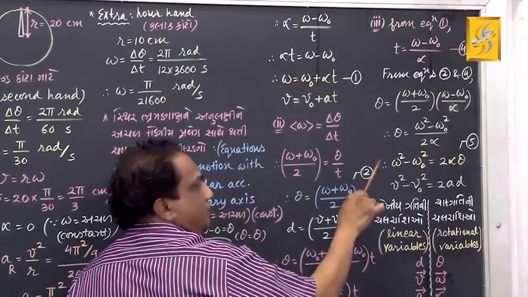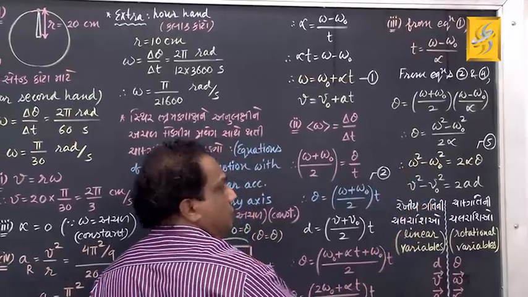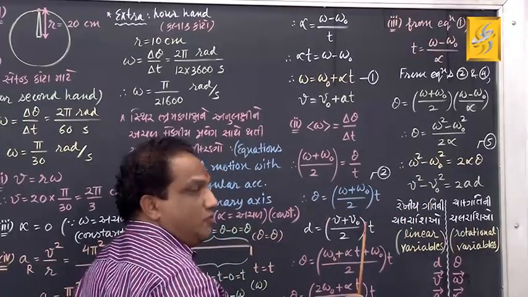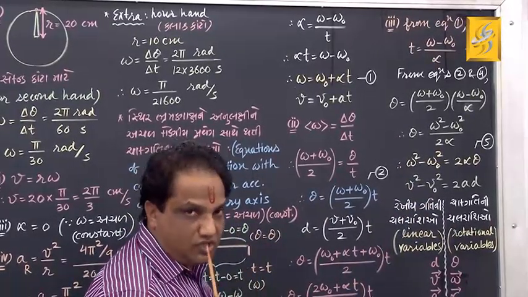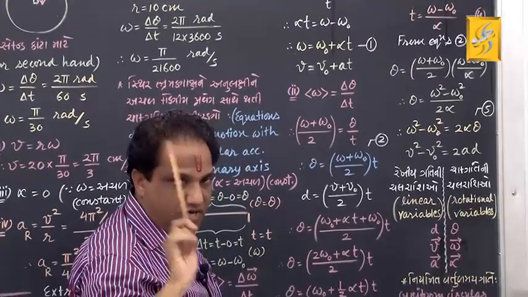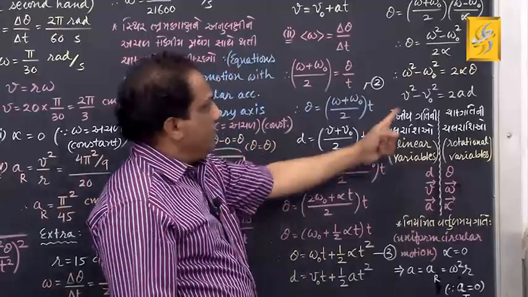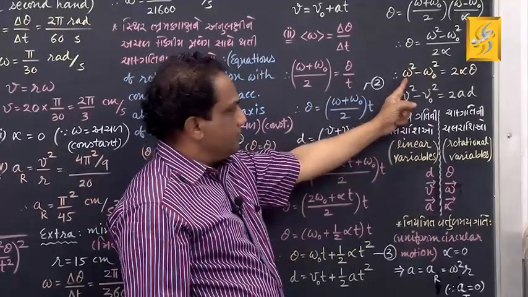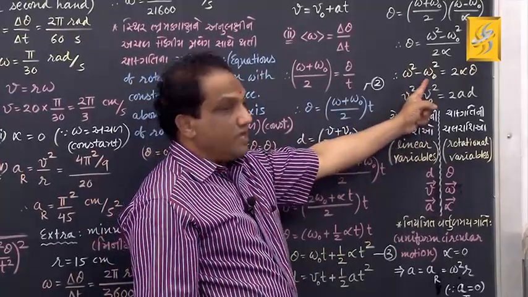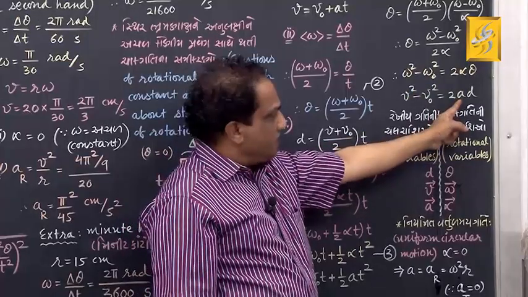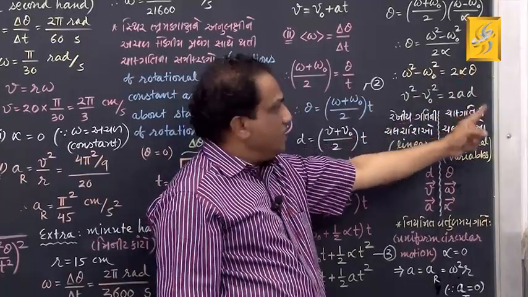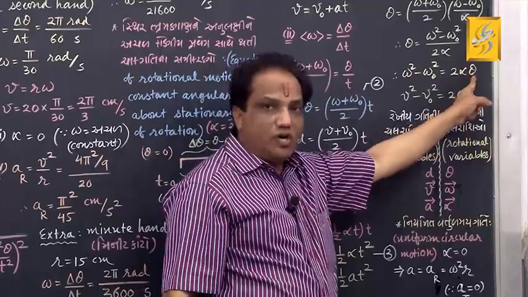Fine. Now this equation is quite similar to the third equation of linear motion performed with constant linear acceleration. Remembered from semester 1, v square minus v0 square equals 2ad. Final linear speed, final angular speed. Initial linear speed, initial angular speed. Constant linear acceleration, constant angular acceleration. Linear displacement here, angular displacement.